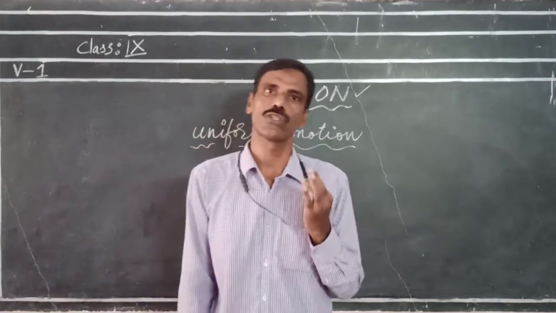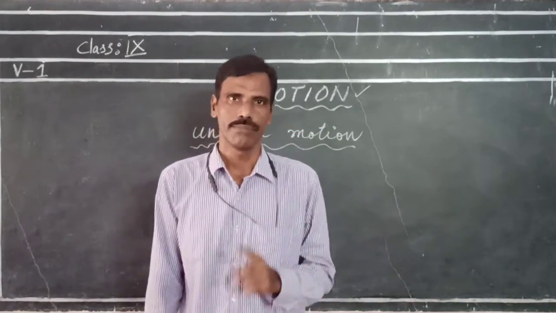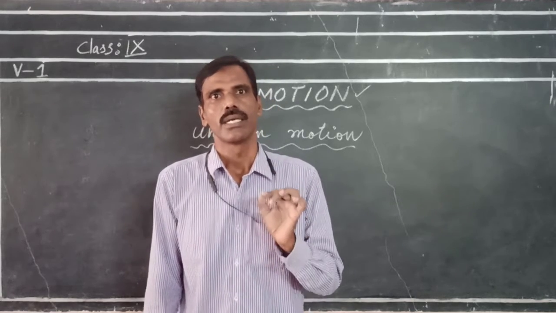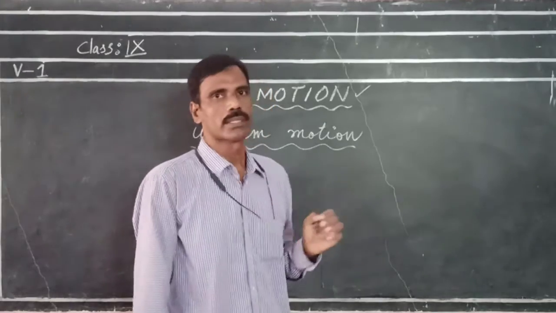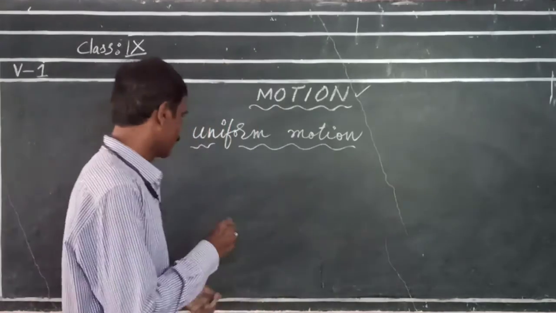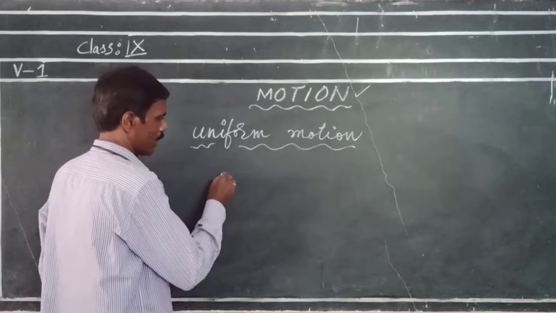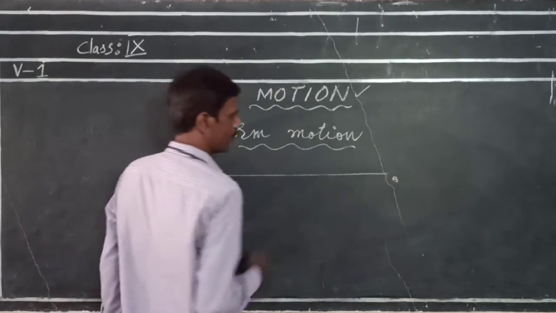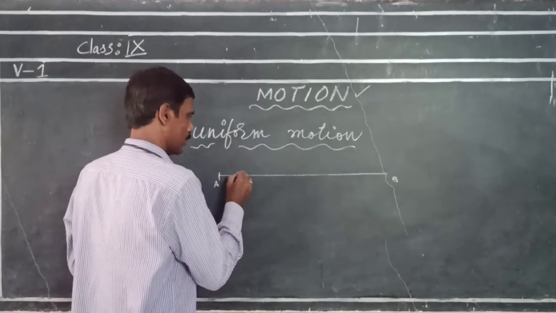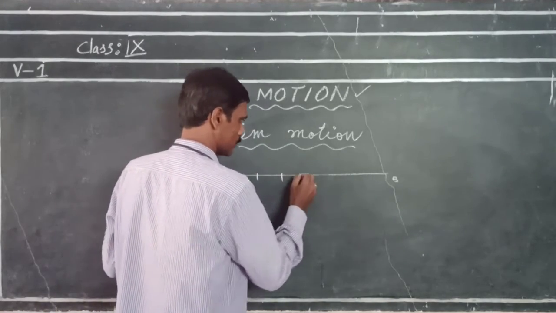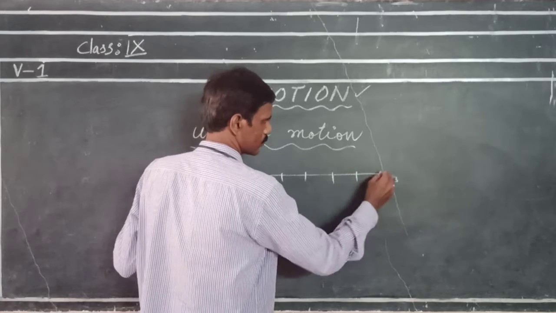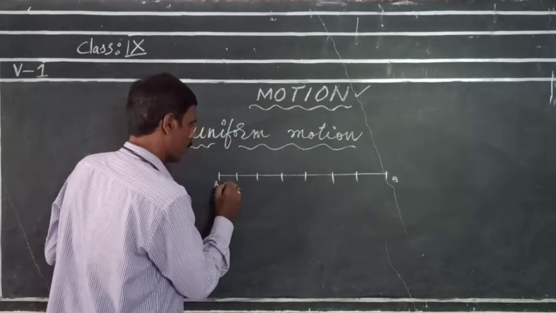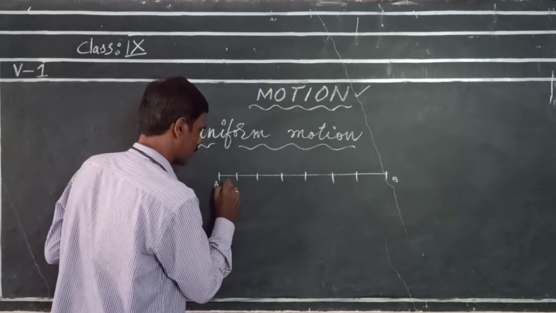That means, for example, if any object is moving from A to B, let the distance between each point be 100 meters, let us say.